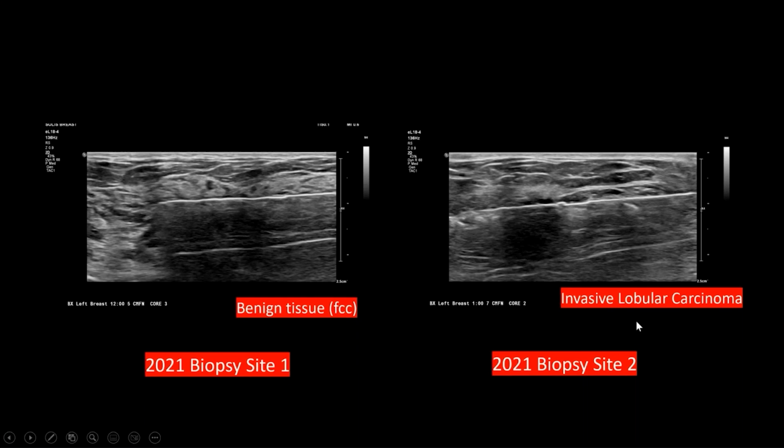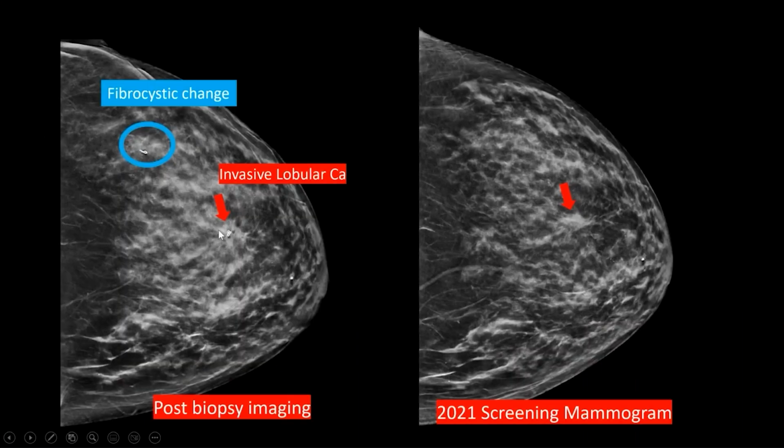So what was the lesson here? If you see on the post biopsy imaging, that's exactly what the algorithm flagged, and it was an invasive lobular hanging out there. This is a 2021 screening mammogram. So what we think happened is the cyst actually resorbed, which is a normal phenomenon. A cyst kind of goes away, but in its place grew a cancer, not because of the cyst, but it was two things going on at once.